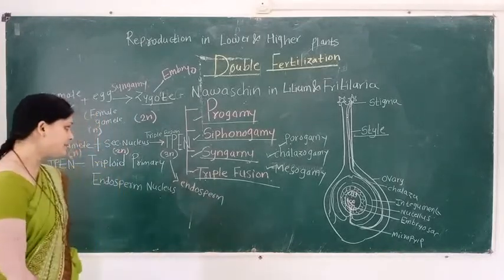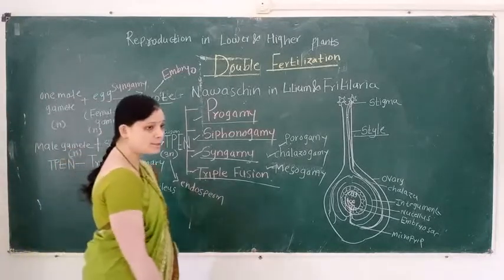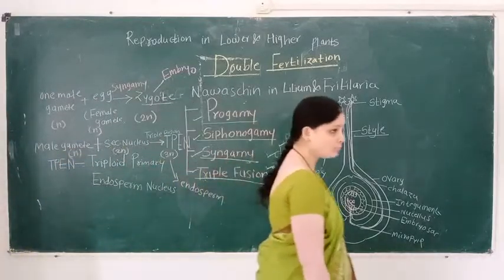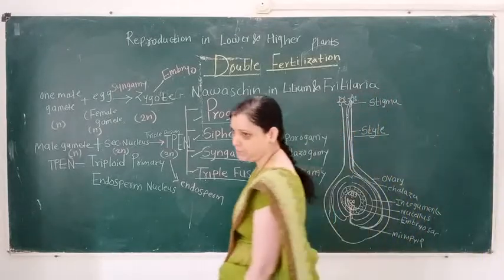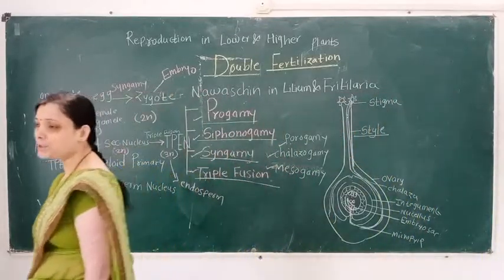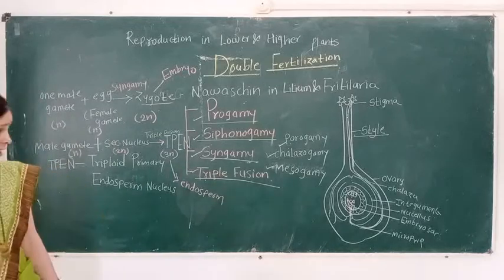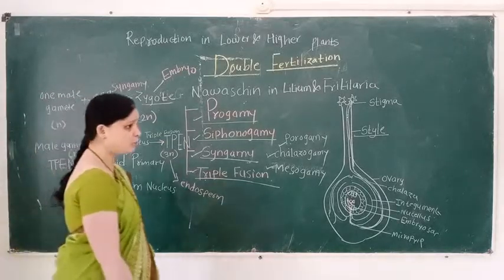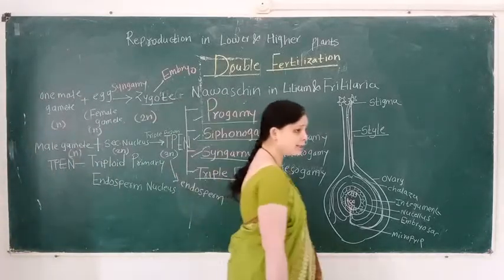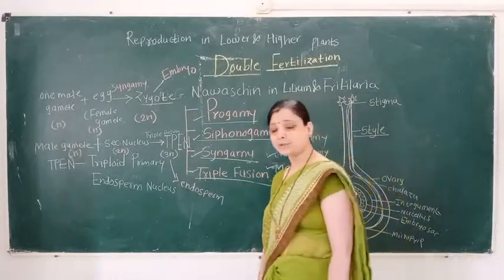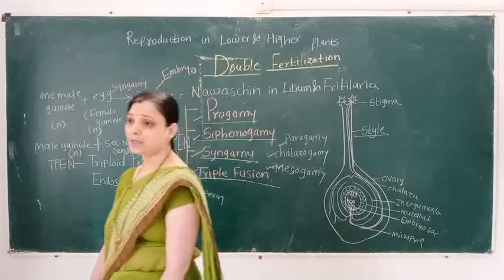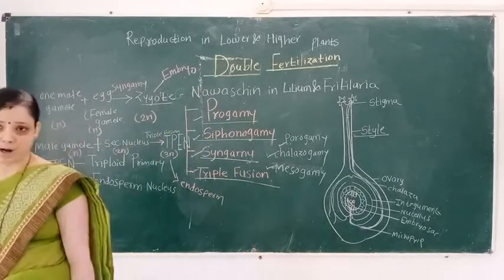And what is the result of syngamy? The result of syngamy is a diploid zygote. And the result of triple fusion is the TPEN, a triploid primary endosperm nucleus. And it is an important characteristic of the angiospermic plant.